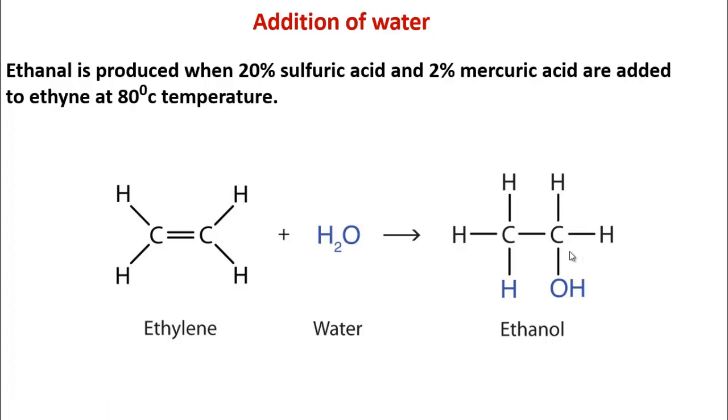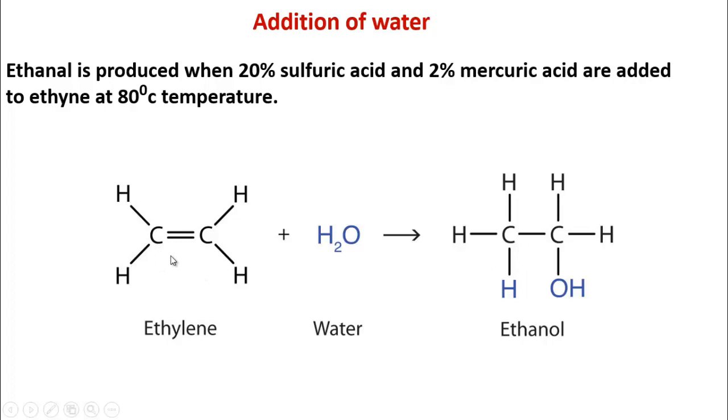Sorry, actually this reaction is for ethene, but if you use ethyne with the triple bond here, then what is produced? Okay, this reaction is not correct here.